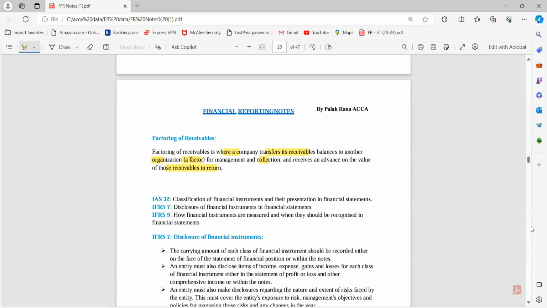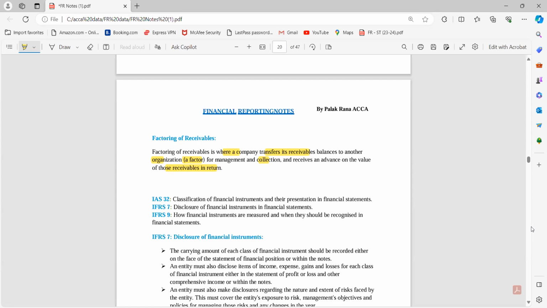So you will be giving me the 95% or 90%, whatever the terms between you and me are decided. Today you will pay me, and after 2 months you will get the full amount. I will get money today. You are happy, I am happy. You are just advancing me money in the form of a factor. So this is just about factoring, right?